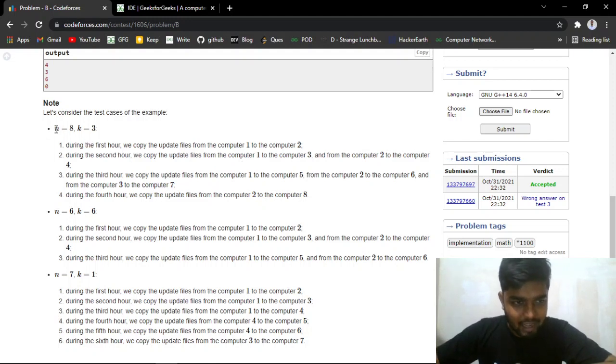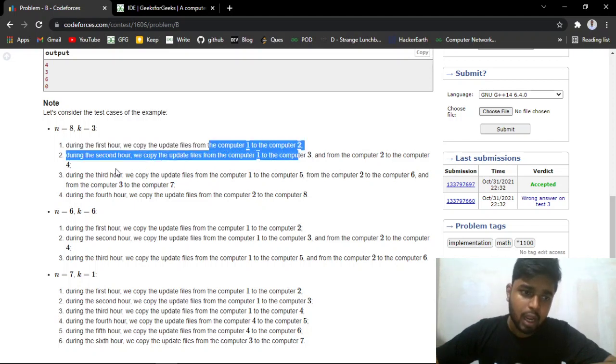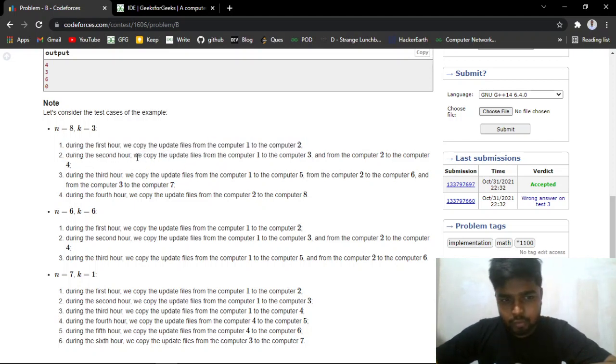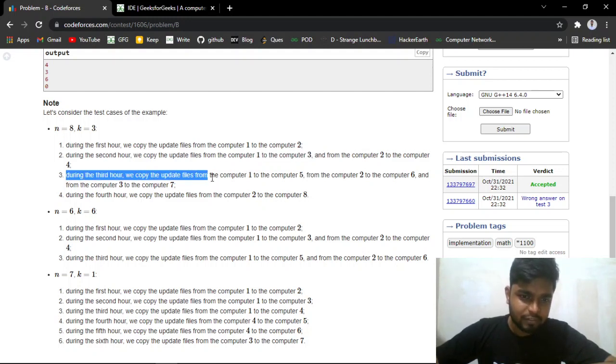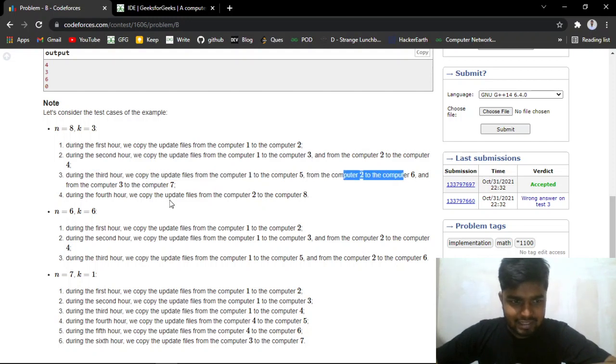Let's say, looking at the test case, I was given n is equal to 8 and k is equal to 3. So the number of computers was 8 and k was equal to 3. In the first hour we can copy the update from the first computer to the second computer. In the second hour we can copy from the first to the third computer and from the second to the fourth computer. So now we have four computers updated. In the third hour we can copy from first to fifth, second to sixth, and third to seventh.